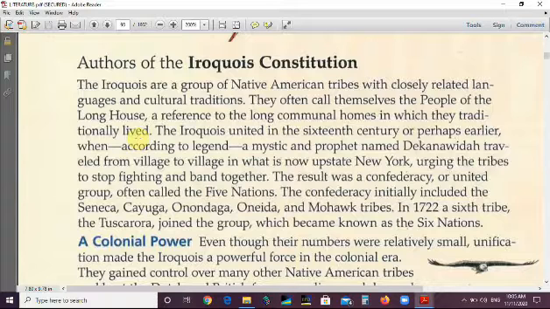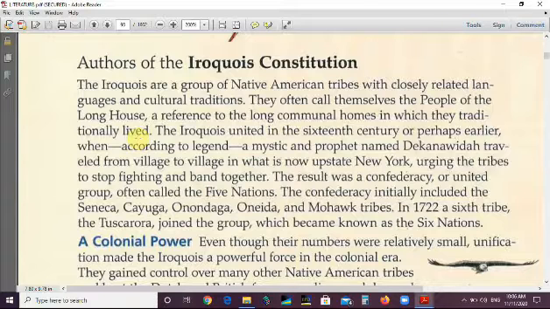The result was a confederacy, a union often called the 5 nations. These are the 5 nations: Seneca, Cayuga, Onondaga, Oneida, and Mohawk tribes.